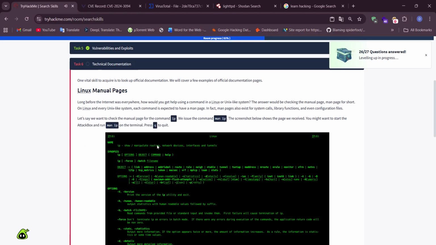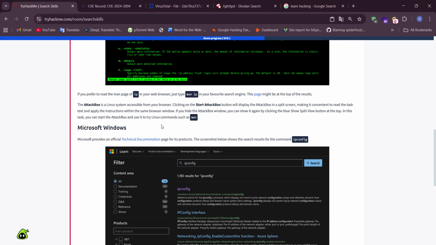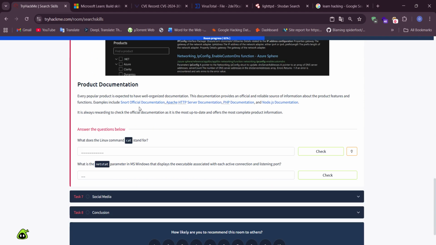Technical documentation. In the Linux manual page, we use this command to read the Linux manual page, and for Microsoft we use this site to read the manual page.